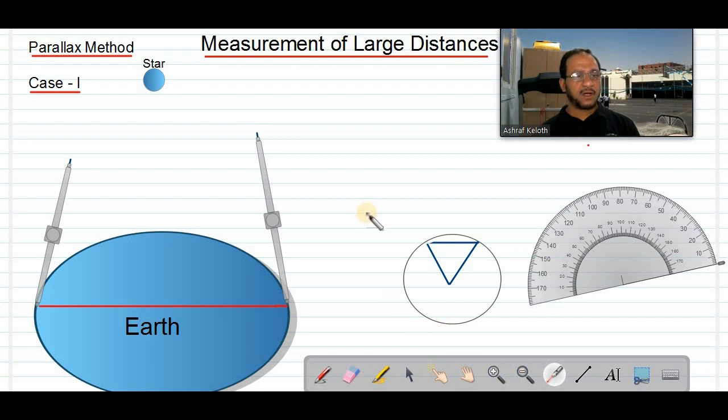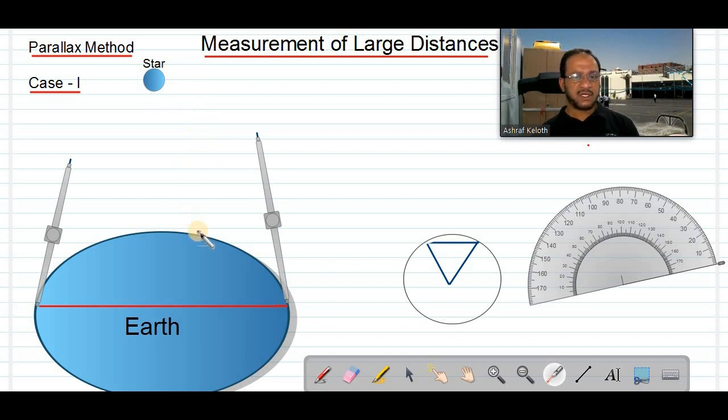In this parallax method we have to discuss 2 topics. We can measure the distance of stars from earth, and also other planets from the earth, and also by the same method we can measure the diameter of the moon and the diameter of other planets also. The first method, we are going to explain here to measure the distance of a star or a planet, any object in the sky. We can measure the distance by using the parallax method.